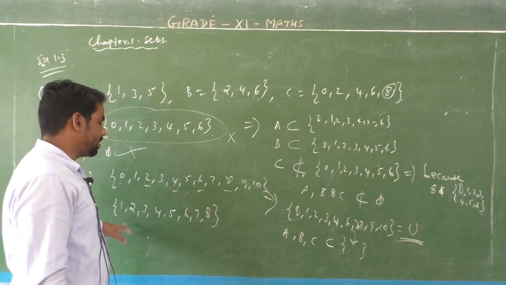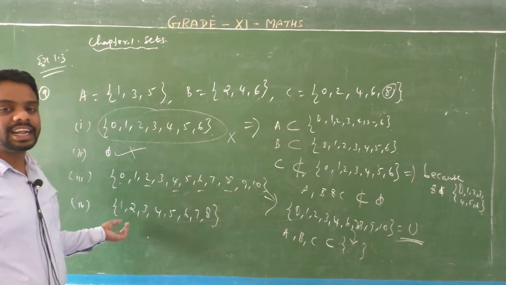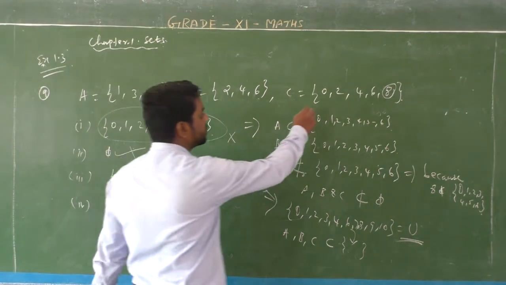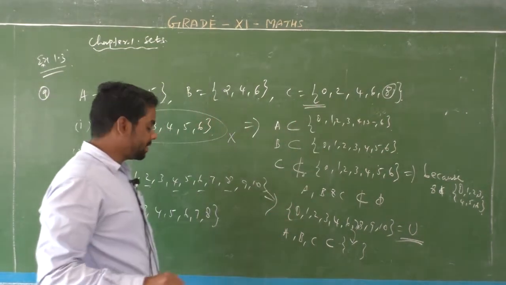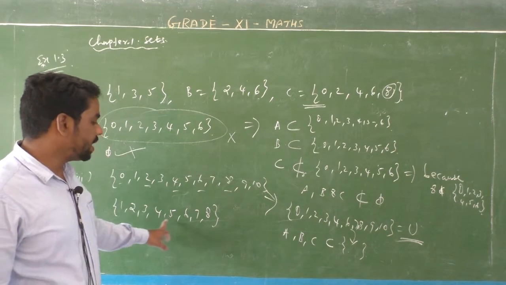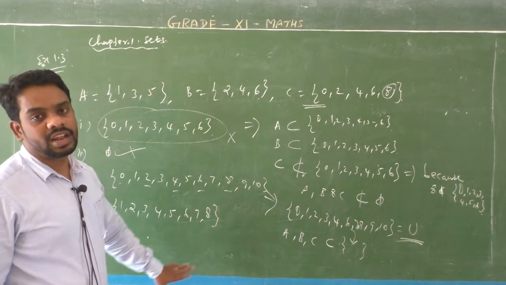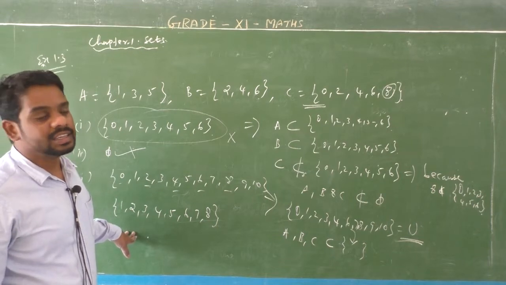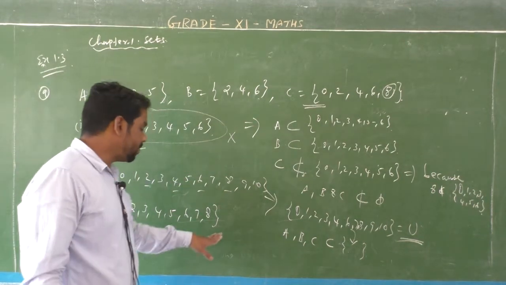Next, the fourth set. 0 is not contained in the given set, but 0 belongs to the third set C. So C is not a subset of the last question set 1, 2, 3, 4, 5, 6, 7, 8. So the last set is not a universal set because the third set C is not a subset of the set.